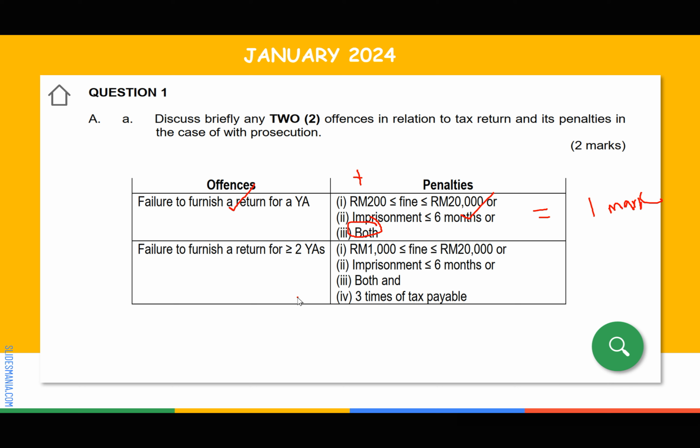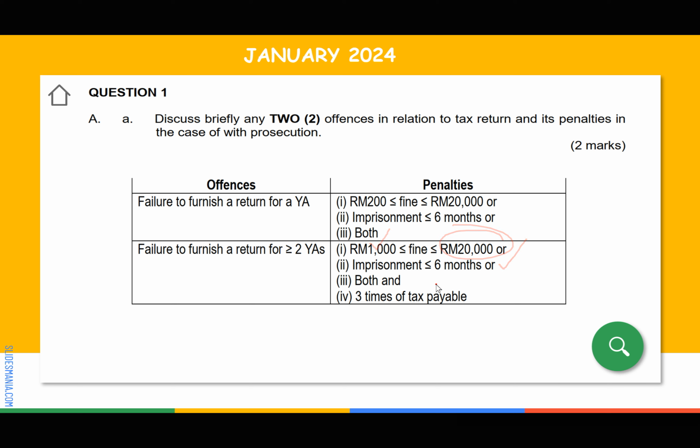Number 2. Let's say that you make a mistake. You didn't submit a return for more than 2 years, guys. Oh my God, more than 2 years. Last year you didn't submit, this year also you didn't submit. So what happens in that case, guys? The penalty will be raised. Now, if you didn't submit for a year, the penalty is 200 to 20,000, isn't it? But if you fail to submit to IRB for more than 2 years, the minimum is 1,000 and maximum is 20,000, or you go to jail for less than 6 months. So it could be both.